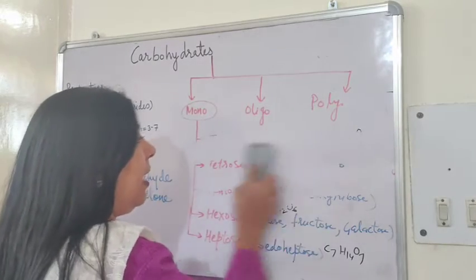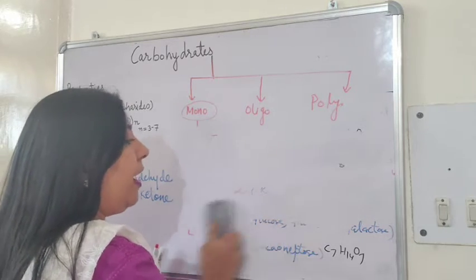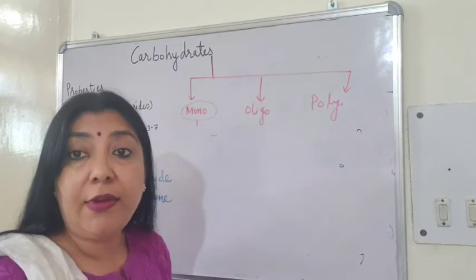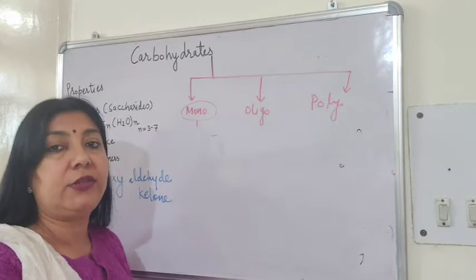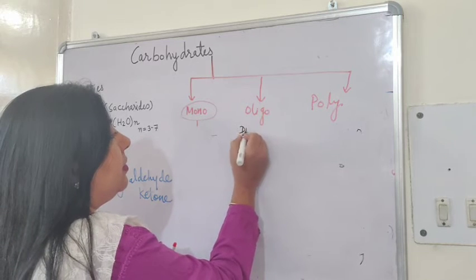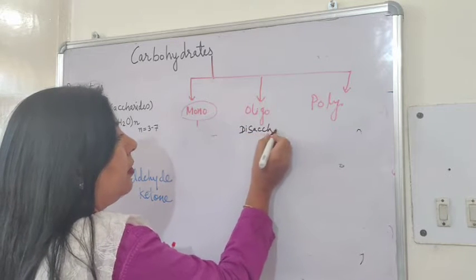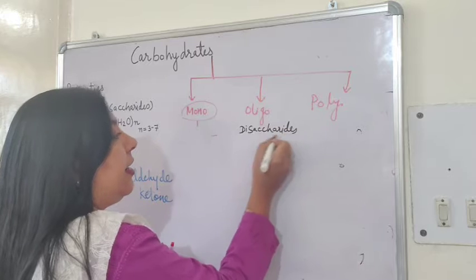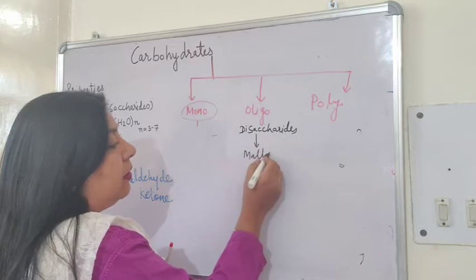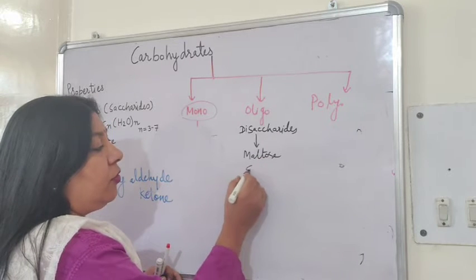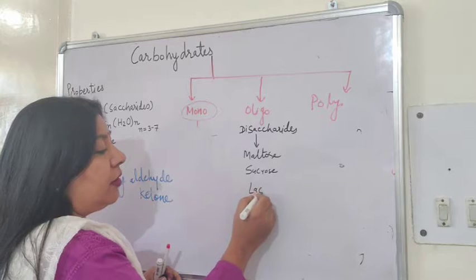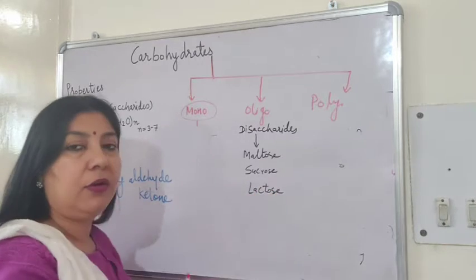Then second category are the oligosaccharides, where there may be 2 to 7 monosaccharide units attached. Okay. So the most common ones are the disaccharides. In disaccharides we study maltose, then sucrose and lactose. They are very common ones. Okay.